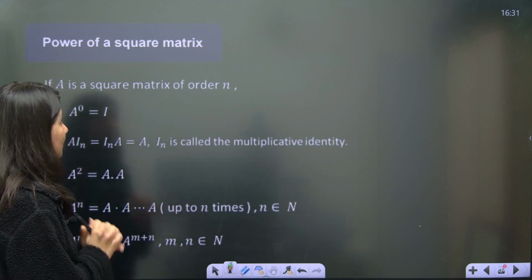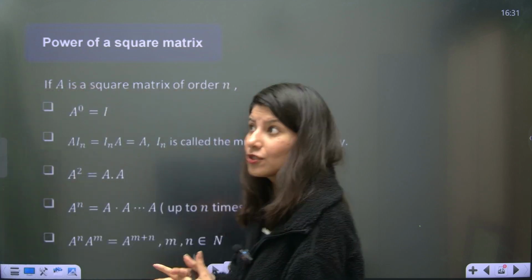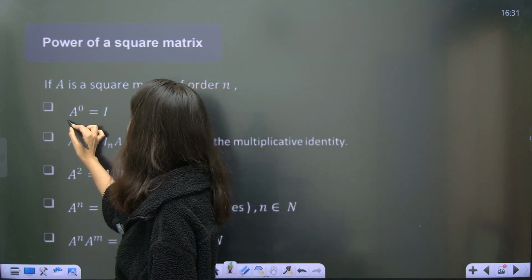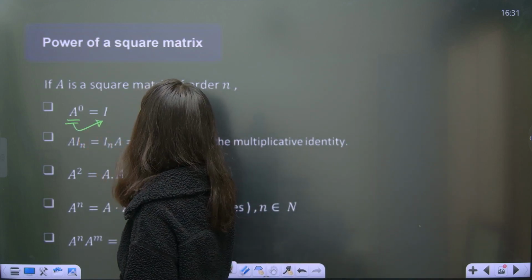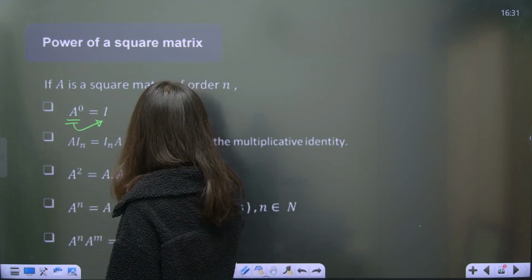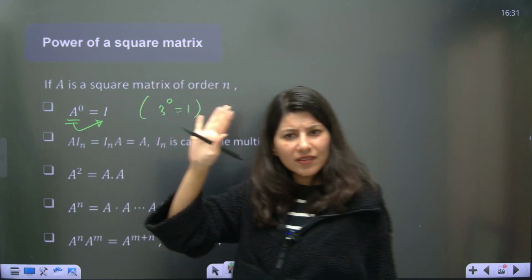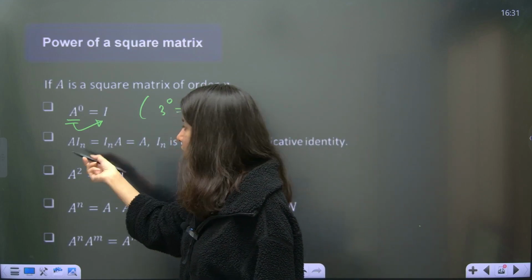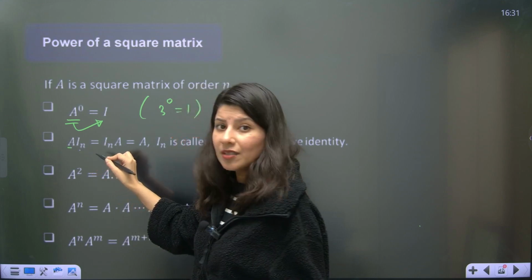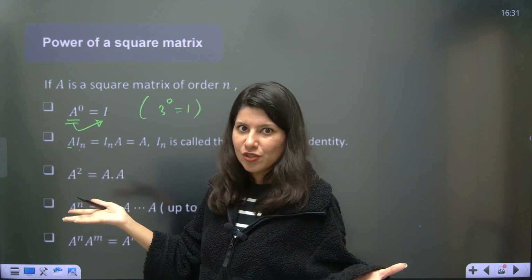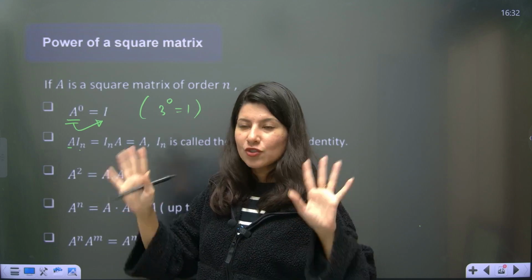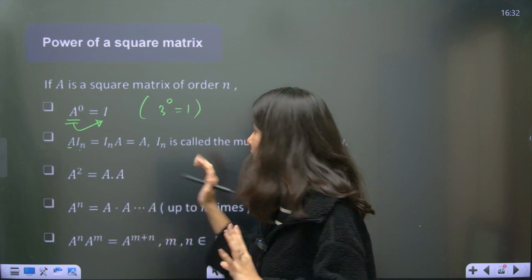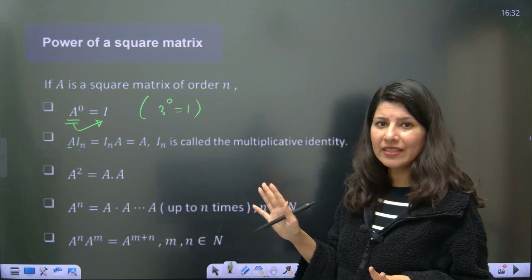Now, power of a square matrix. Suppose you are having a matrix and the power of that matrix is 0, that is going to be an identity matrix. Just remember, anything raised to power 0 is 1, 3 power 0 is 1. Same as normal mathematics, same thing we follow here. Any matrix multiplied with identity matrix, of course matrix multiplication should be possible, both matrices should be compatible. You multiply with identity, you will get the same matrix.